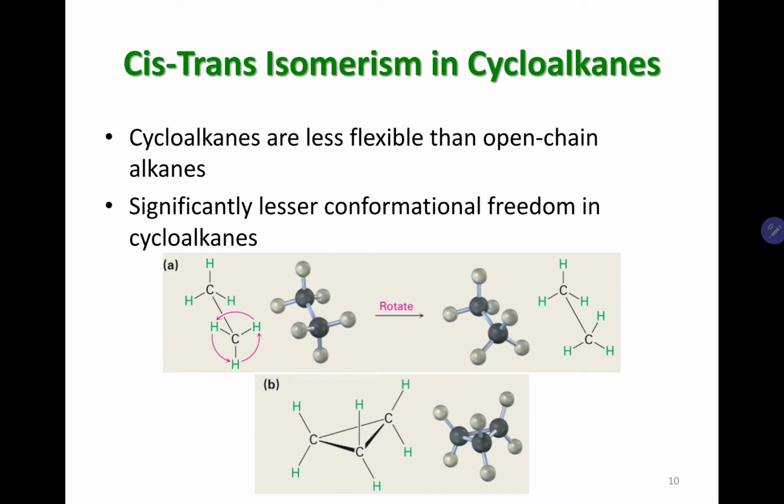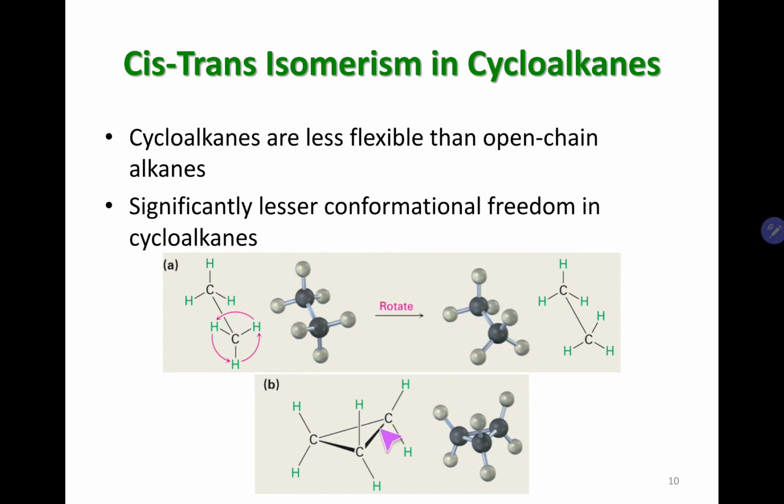So let's talk about why this cis-trans isomerism is possible for cycloalkanes. We don't see cis-trans isomerism for alkanes, mainly because alkanes only have single bonds, and around single bonds you can easily free rotate the molecule, right? Around a single bond you can easily rotate a molecule to obtain different conformations. We learned that in the conformations lesson.